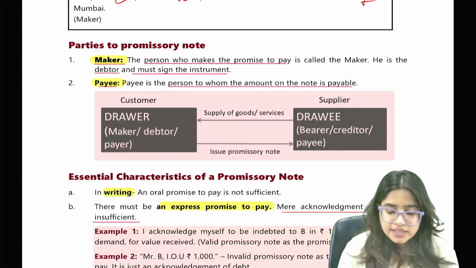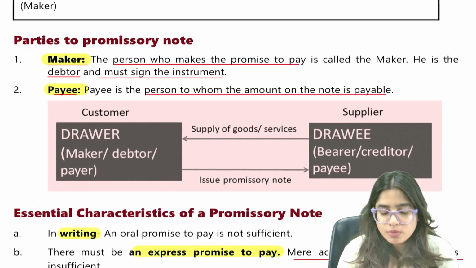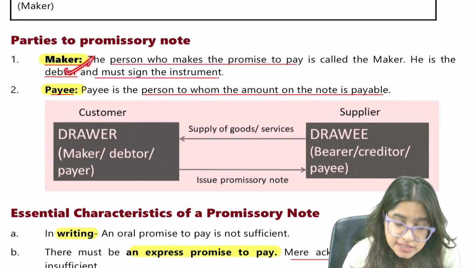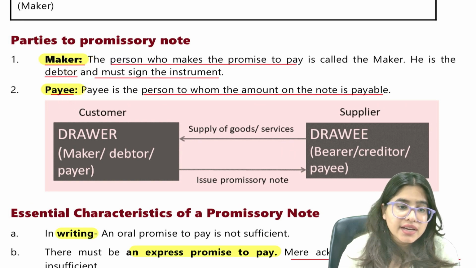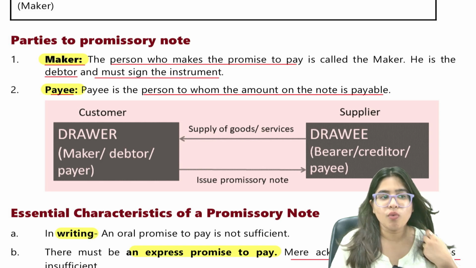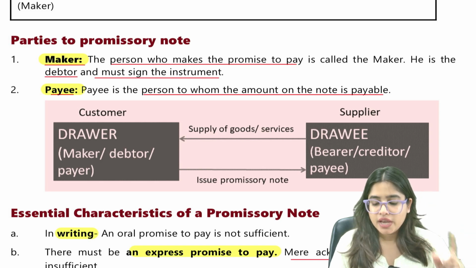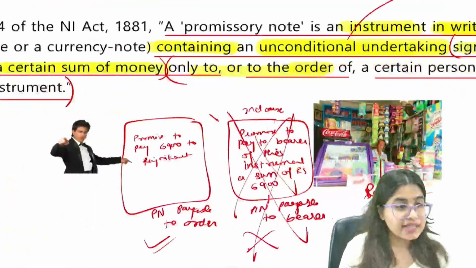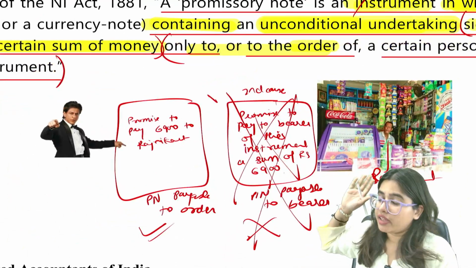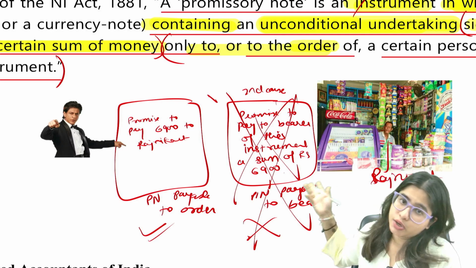Now, how many parties are there in a promissory note? Very easy. There are two parties in a promissory note. One is maker, another is payee. Now, what do you mean by maker and payee? In our shopkeeper example, it was very clear. You can very easily understand and tell who is maker, who is payee.